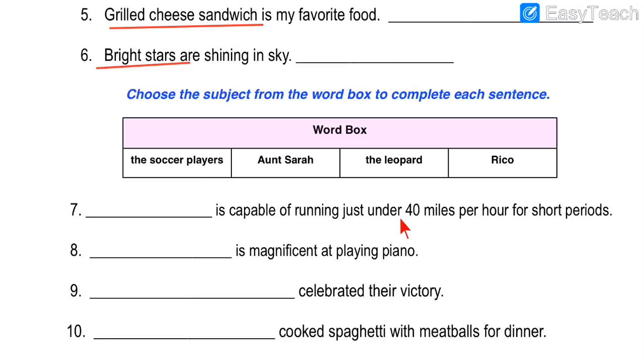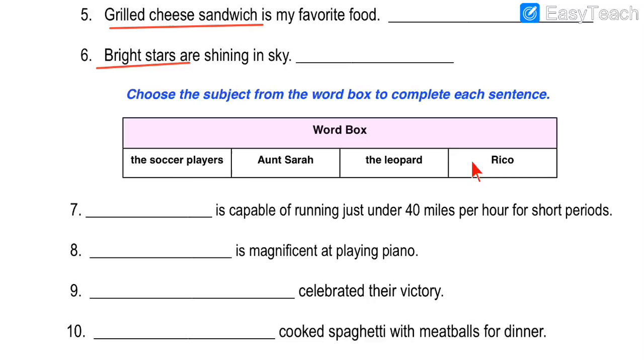First one, Dash is capable of running just under 40 miles per hour for short periods. So who is capable of running? Here it is asked about running. Running means you already know in the school, in the playground you run, you have running races. So to walk fast, to run, that is given over here. Who is capable of running? Under 40 miles per hour. Every 40 miles can be covered in 1 hour.